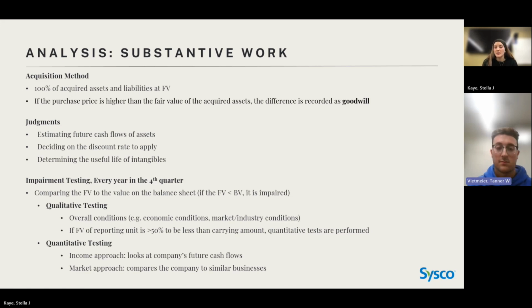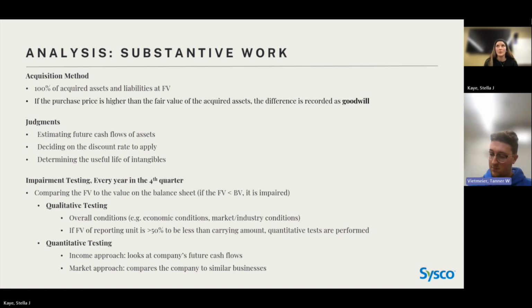And a lot of judgment is used when finding the goodwill, such as estimating future cash flows of the assets, deciding on the discount rate to apply, and determining the useful life of intangibles in the future. So once all of those judgments are done, then the goodwill is decided. And then you compare the fair value of the goodwill on the balance sheet to the book value. And if the fair value is less than the book value, then it is impaired.